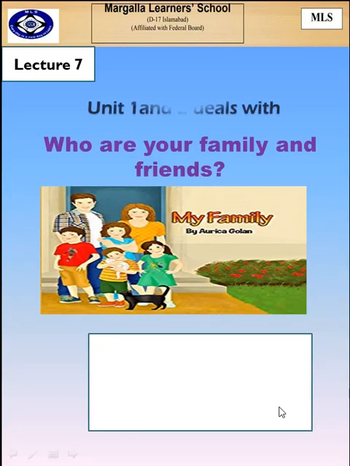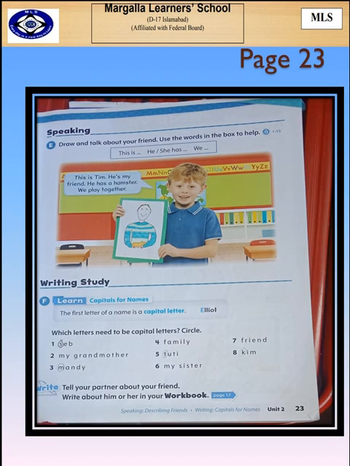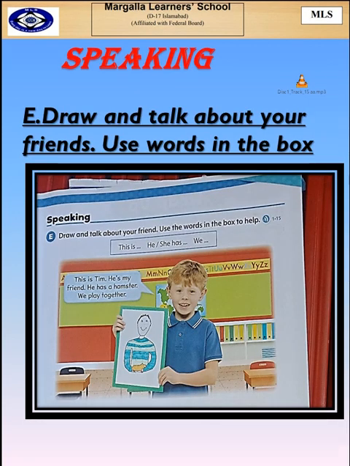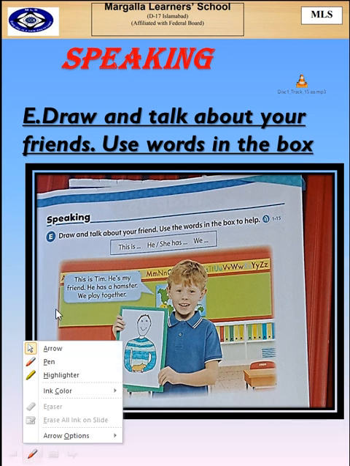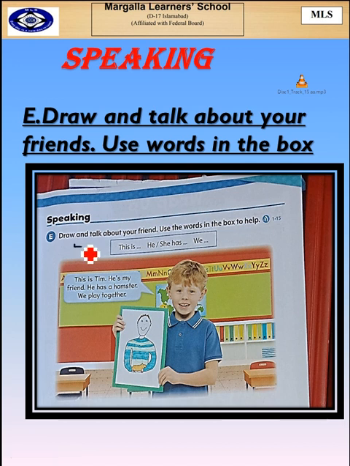Today, we are going to start our page number 23. Open up your books, page 23. Speaking. Draw and talk about your friends. Use words in the box. You see the words which are mentioned right over here in this box? This is, he or she has, or we. I'm going to play an audio for you. Listen to this audio very carefully and then we are going to see what we have to do in this section.